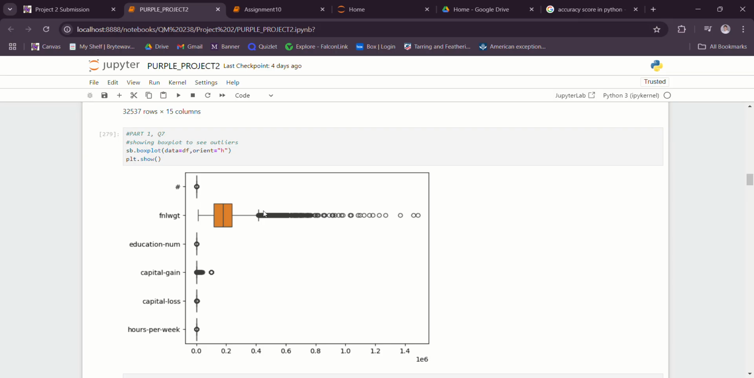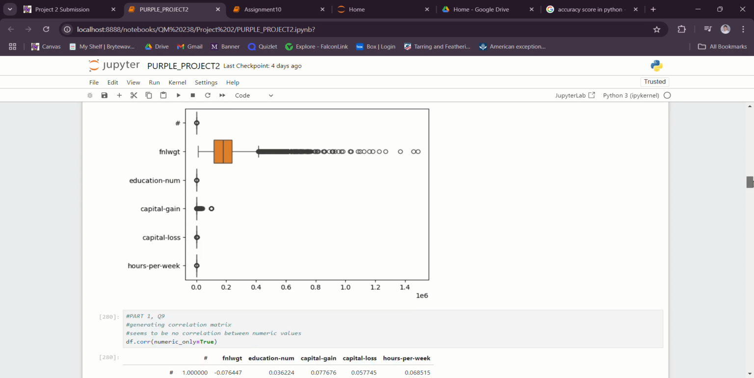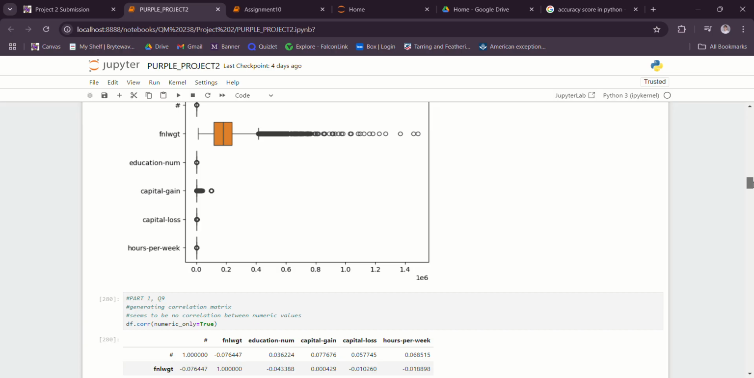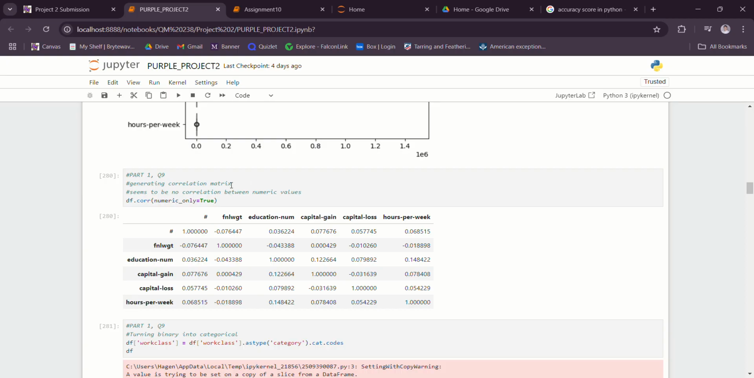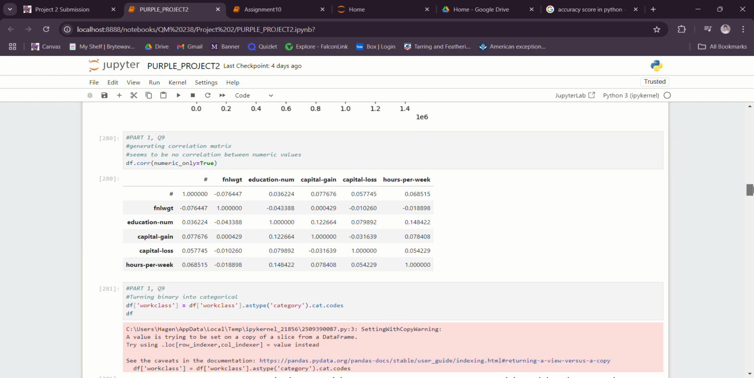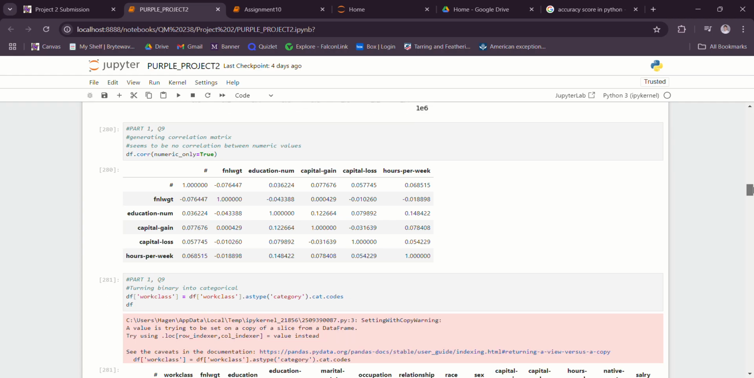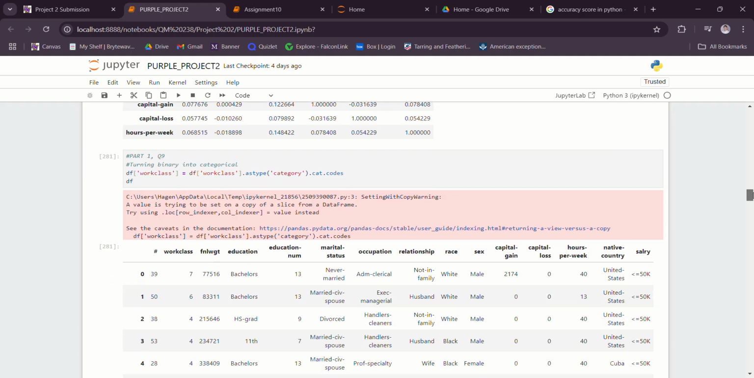The next thing I did was create a box plot to see any outliers. As you can see, the only attribute which had major outliers was the final weight category, and those were needed because things were weighted differently depending on how many people fell in each group. I then generated a correlation matrix, and I found that there was not much correlation between the numeric values. This led me to believe that there would not be a high accuracy score for the race clustering.